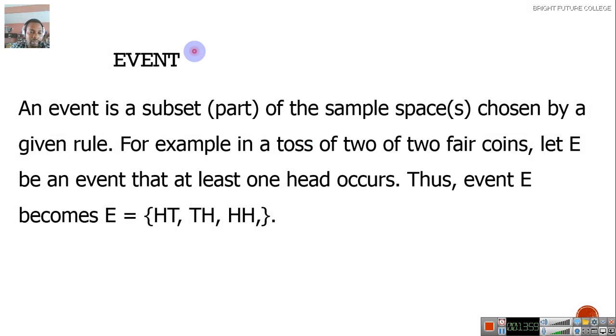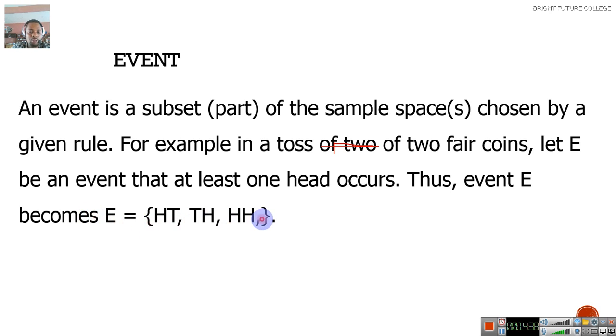Now, what is an event? An event is a subset, or you call it part of the sample space, chosen by a given rule. Now, let me explain that. For example, in a toss of 2 fake coins, let E be an event that at least 1 head occurs. Thus, event E becomes this.